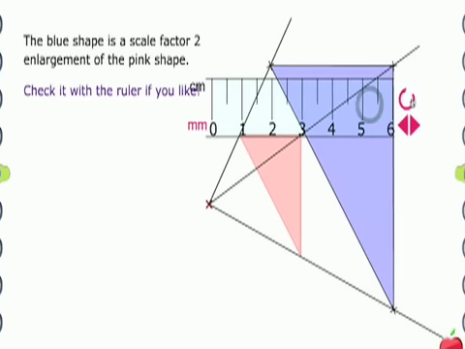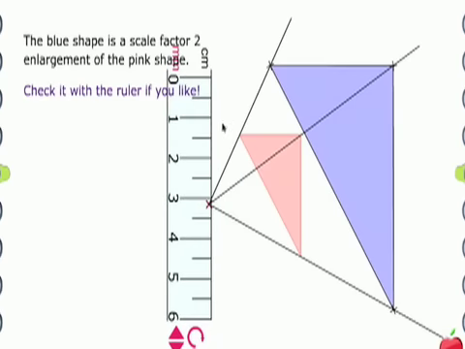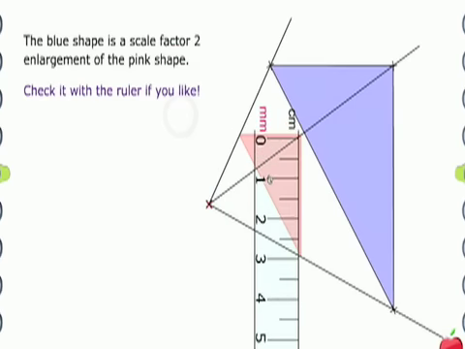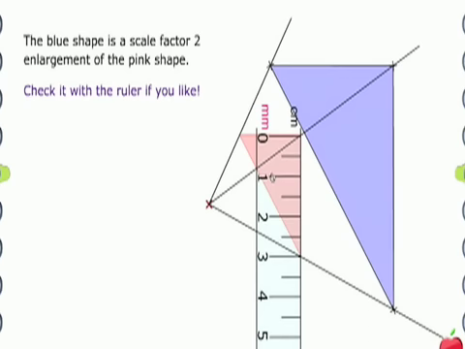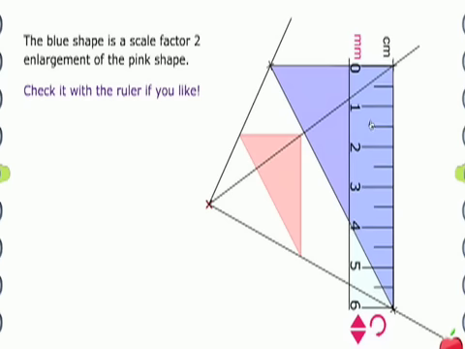So if we rotate our ruler to make it vertical and put it up to the vertical line of the triangle there, we'll see that's 3 centimetres. So if our enlargement's correct, a scale factor 2 enlargement should make that 3 centimetre line 6 centimetres, which it has. So we're done. So to recap, we've worked on scale factor enlargements, projection lines, and the importance of the centre of enlargement. So hopefully that's a bit clearer.